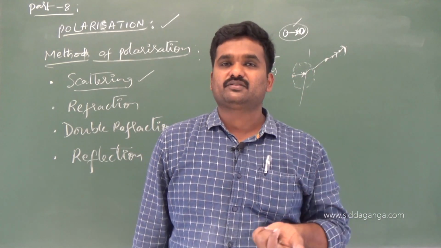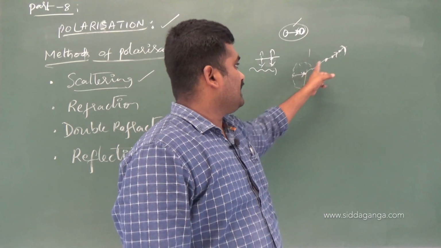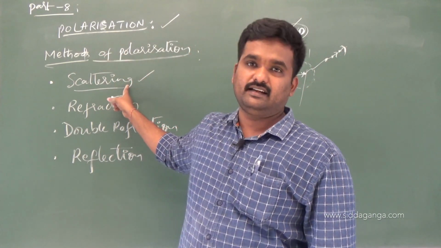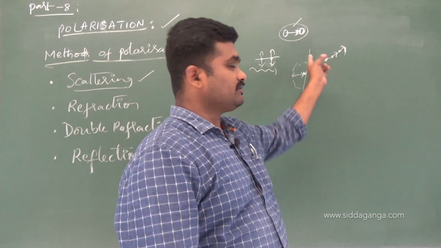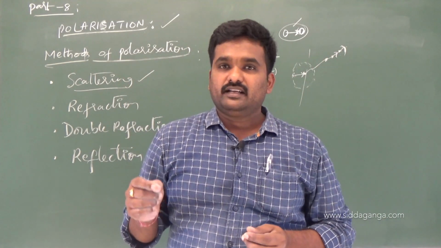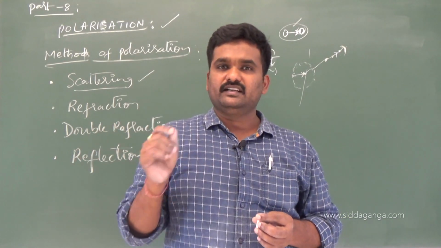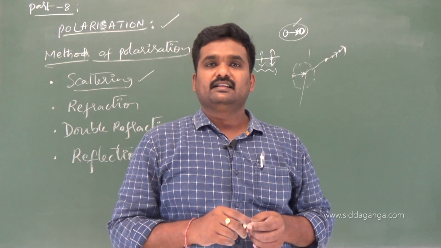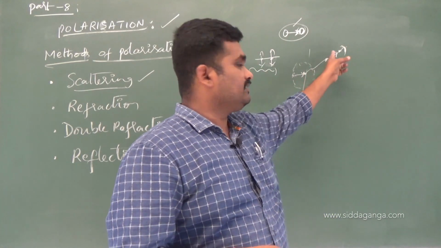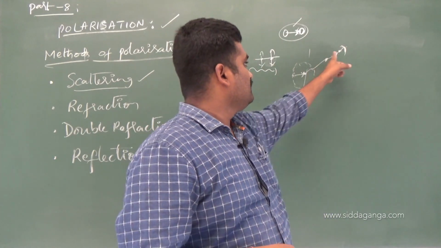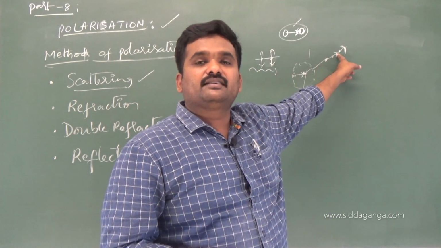So this phenomenon we call polarization by the method of scattering. Polarization by scattering means whenever suitable unpolarized light is made to interact with certain particles, then the scattered light undergoes the scattering phenomenon. The scattered light is supposed to have the vibrations confined to a single plane.